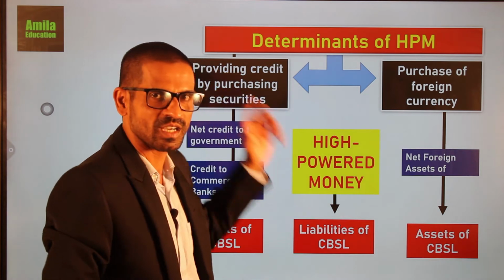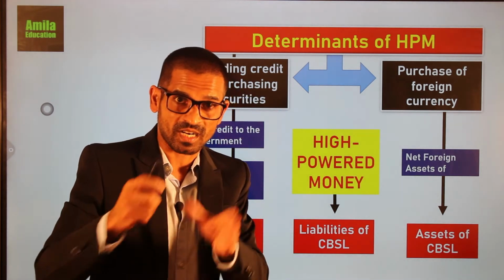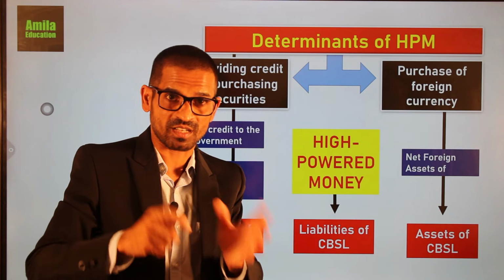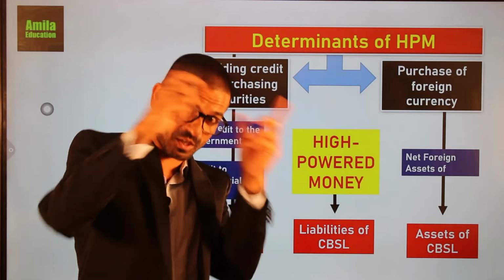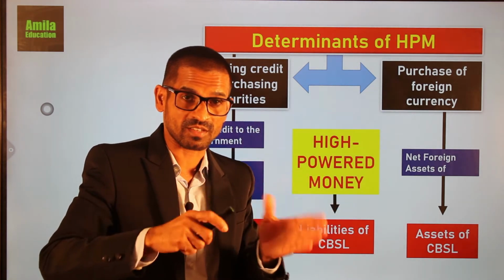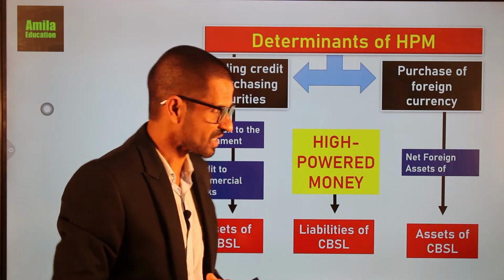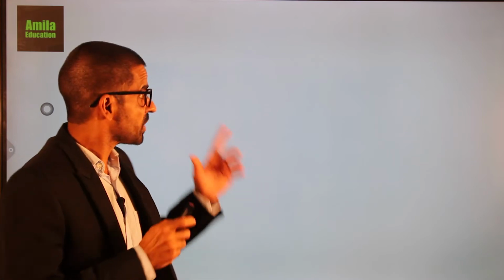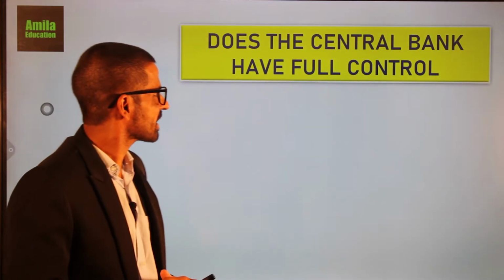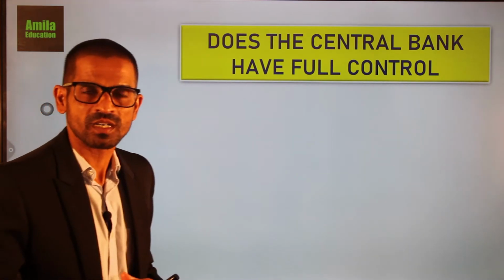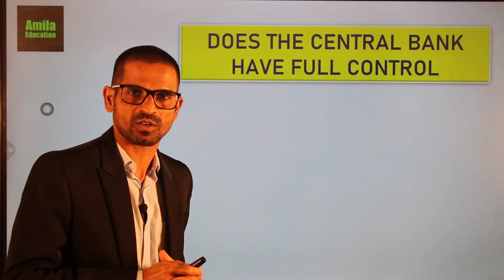As we said earlier, currency held by the public, currency held by commercial banks, currency deposits of commercial banks with the central bank, and then the currency deposits of government agencies with the central bank. Then we have to talk about whether the central bank has full control over the stock of high-powered money in the economy.